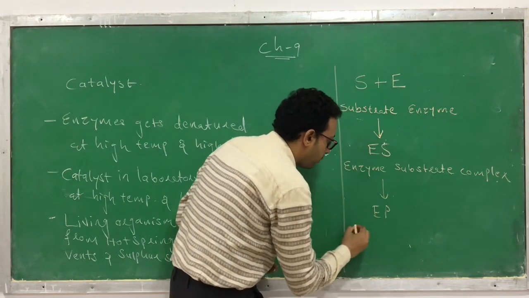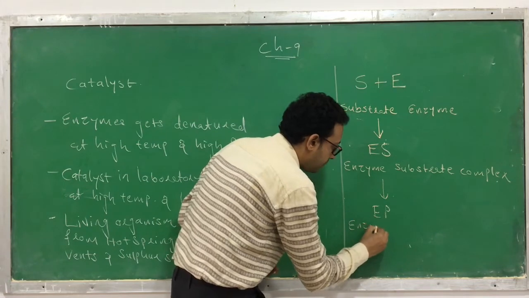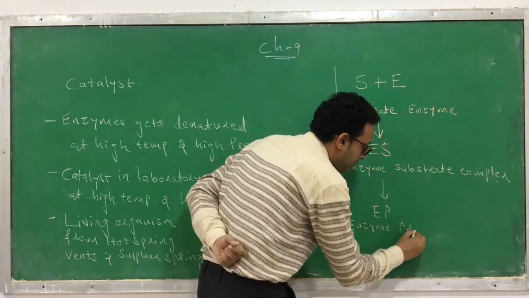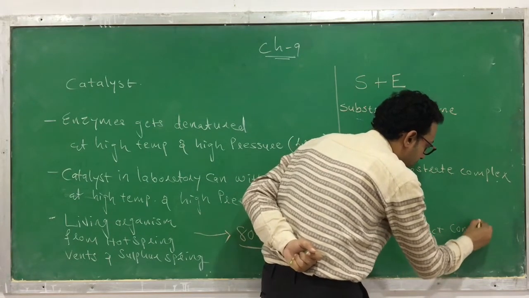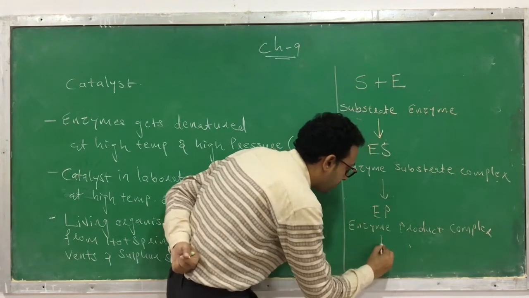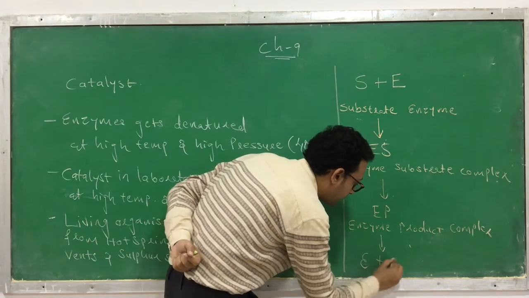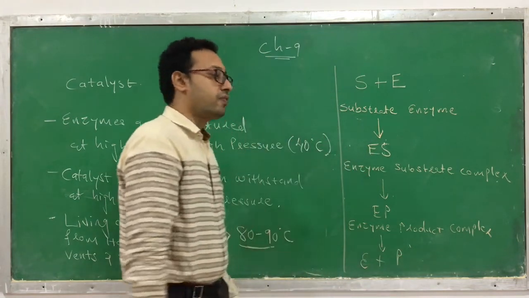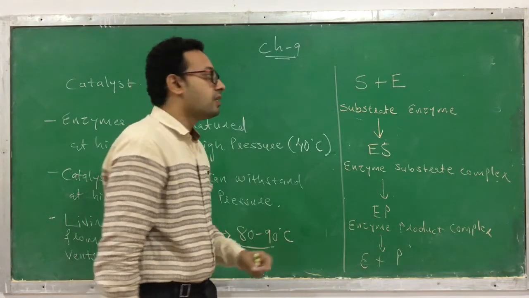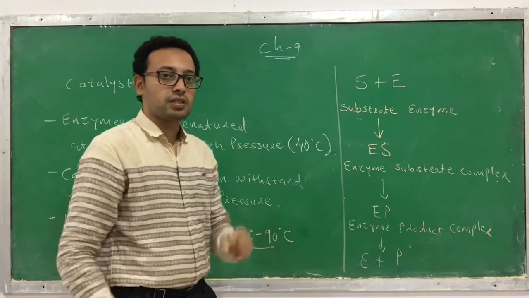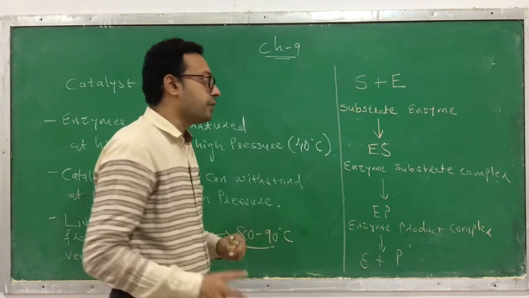Next, what is going to be formed? EP, which we call the enzyme product complex. P means product. And finally from this, E plus P is formed, where E is the enzyme and P is the product. This is how the chemical reaction occurs. So how that occurs, I will explain.